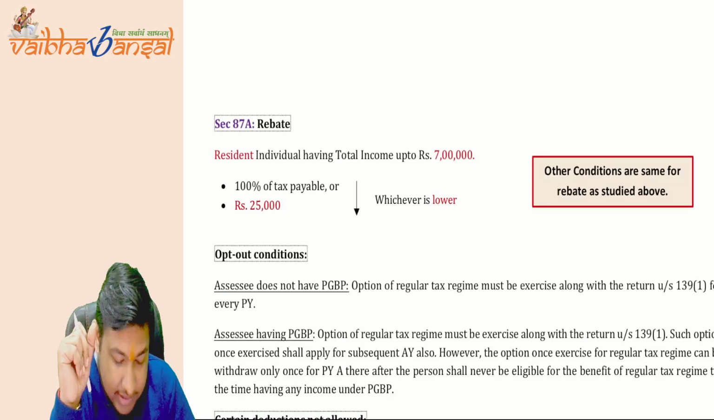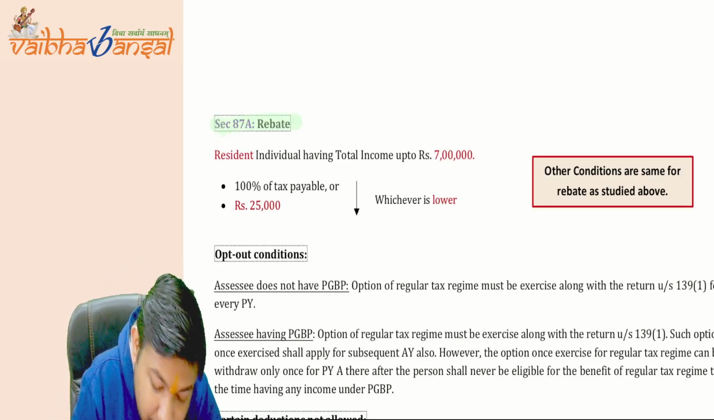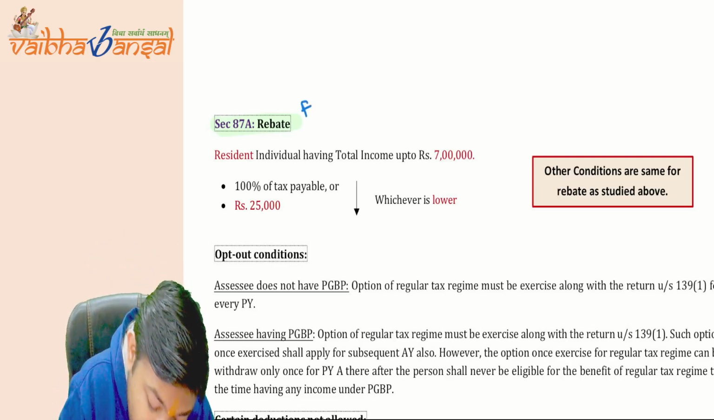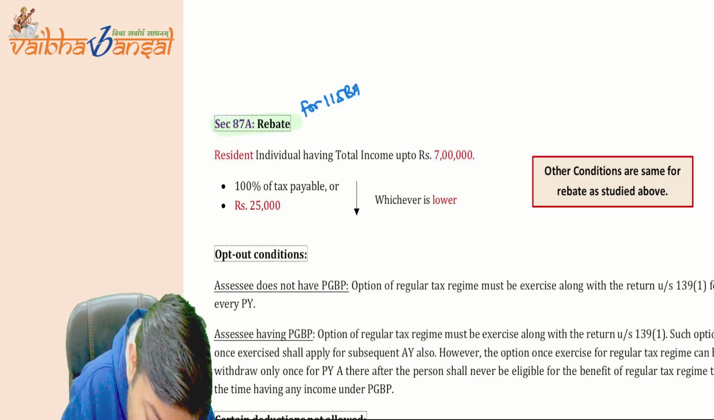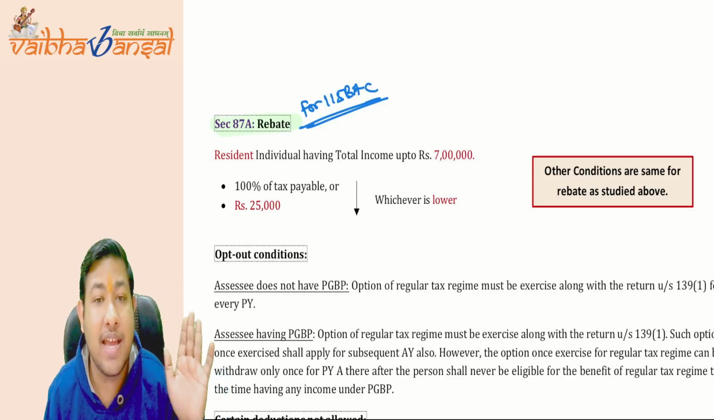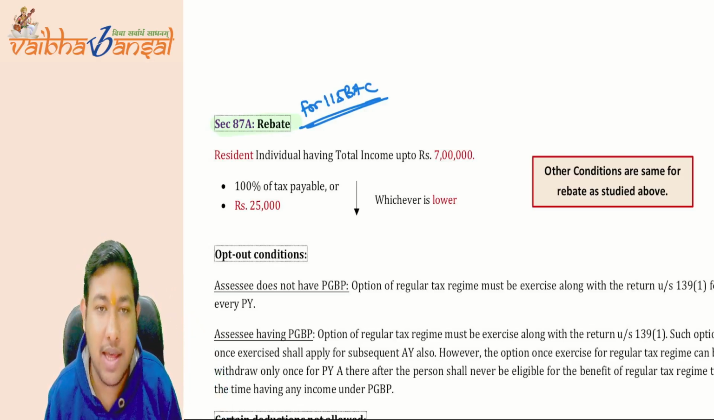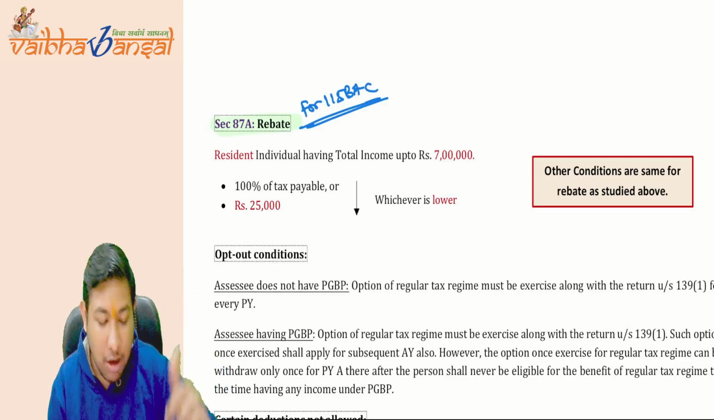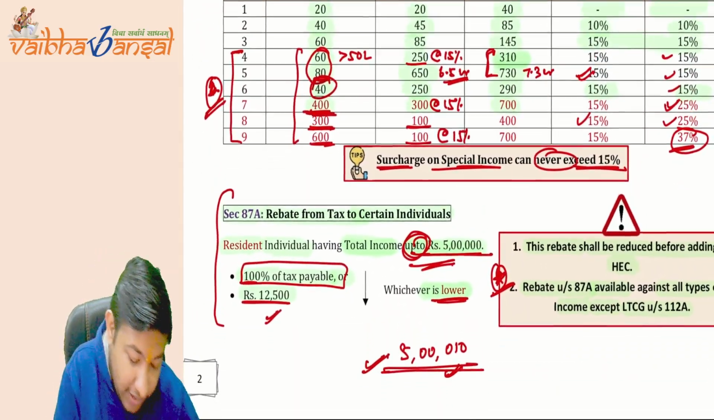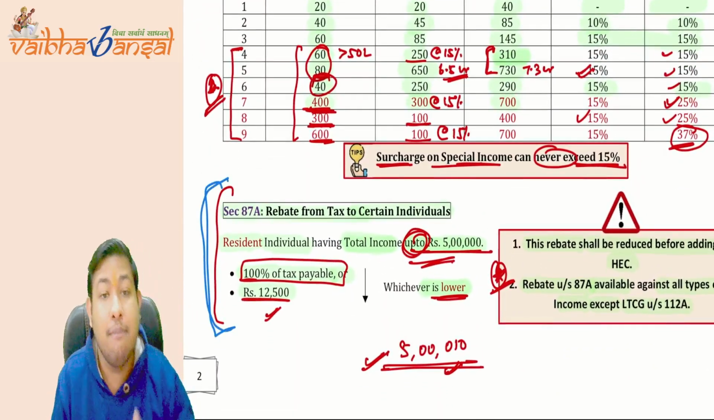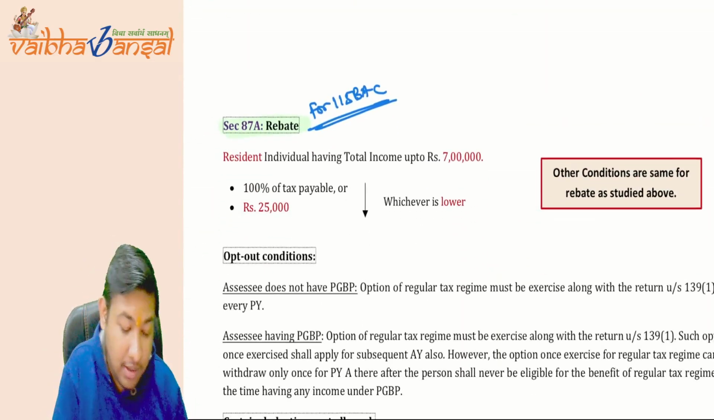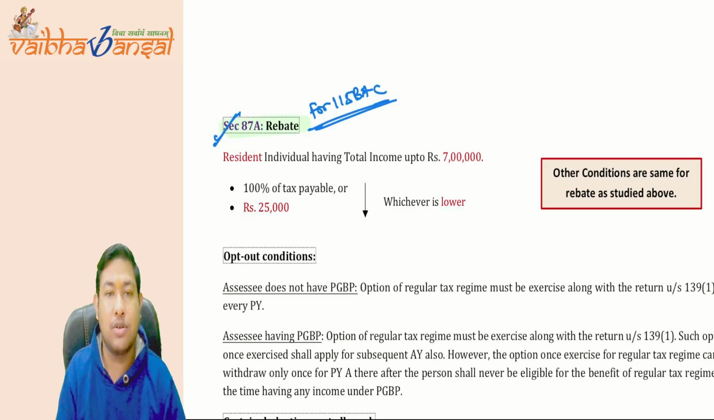In this chapter as well, there is a concept of rebate for 115BAC. If you are opting for 115BAC, the rebate will be applicable here as well. If you are opting out, then this rebate will be applicable to you up to 5 lakh rupees. But if you are opting for 115BAC, then you have to come under this rebate.